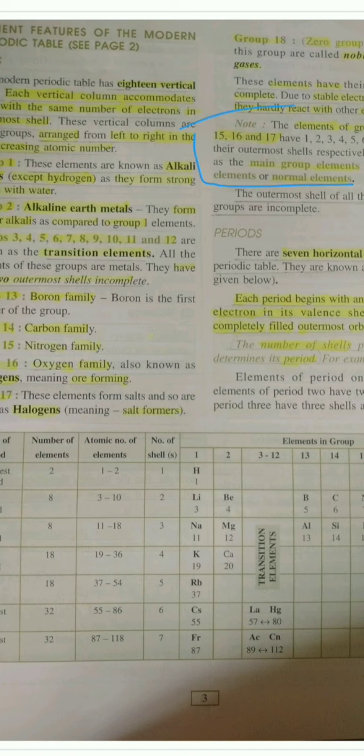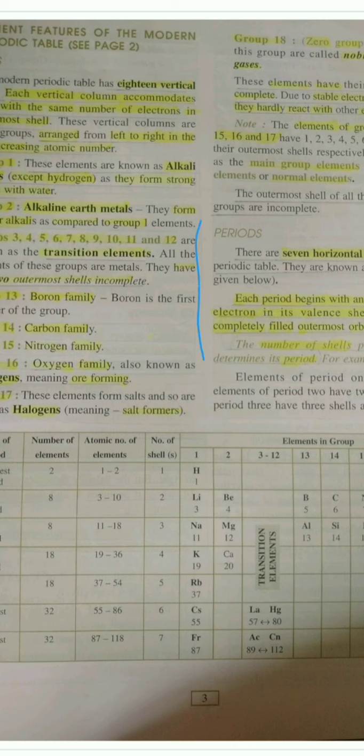So main group elements. From this term it must be clear to you that they are represented mostly in the periodic table. We consider them a lot. First of all, the main group elements are the elements of groups 1, 2, 13, 14, 15, 16 and 17. These elements have 1, 2, 3, 4, 5, 6 and 7 electrons in their outermost shell, and thus they are known as main group elements. The main group elements have their outermost shell incomplete.